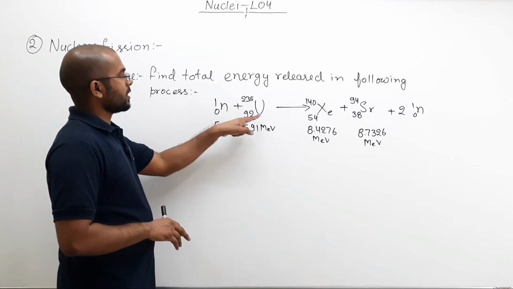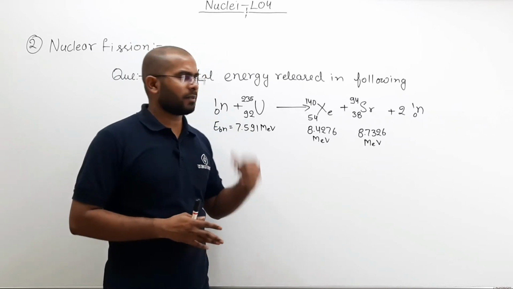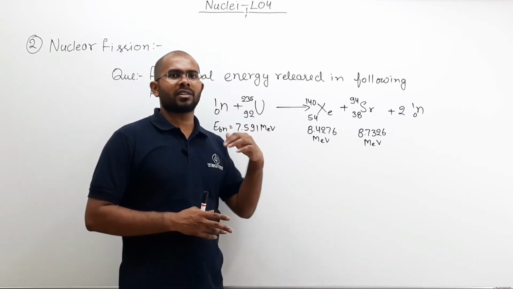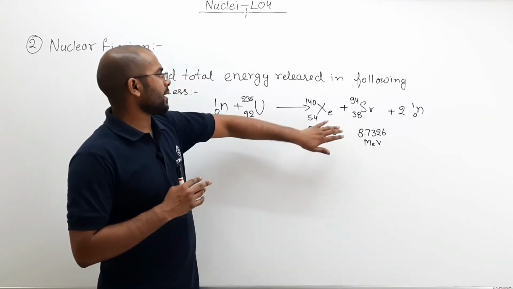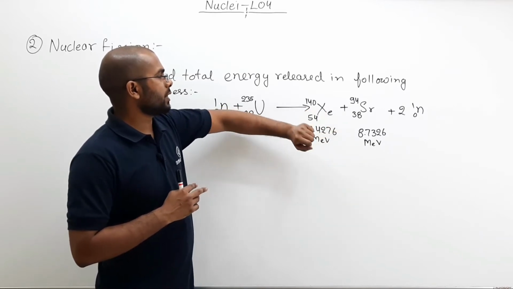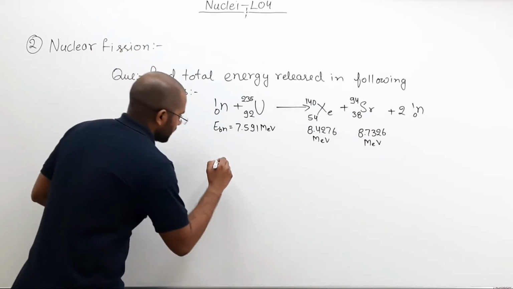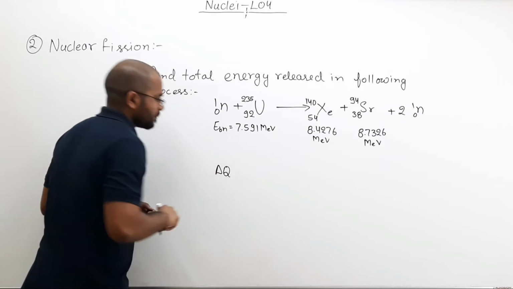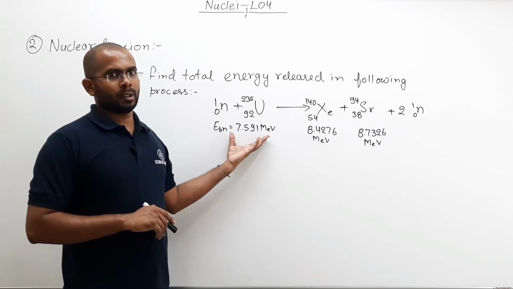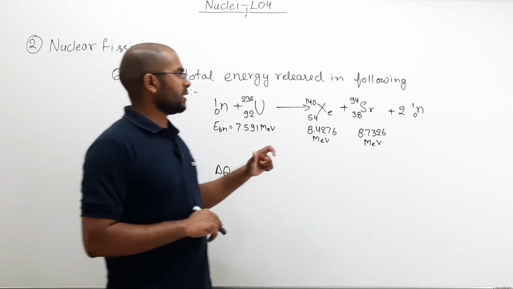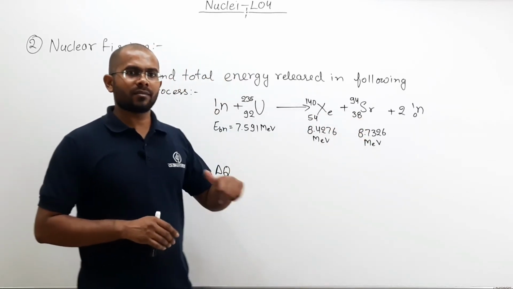One neutron combined with uranium-235 92, and it can break in multiple ways. Previously, in the previous equation, we saw that it breaks into barium and krypton, but it can break in multiple ways. So here it is breaking into xenon 140 and strontium 94. Now how you can find the total energy released is that you find the total binding energy of the parent nucleus and you find the total binding energy of both daughter nuclei and you subtract, as we did before.